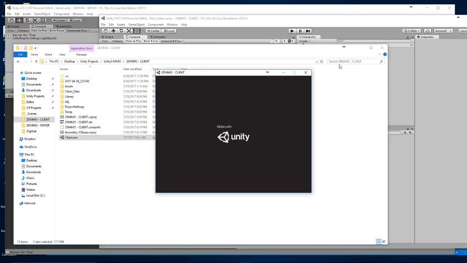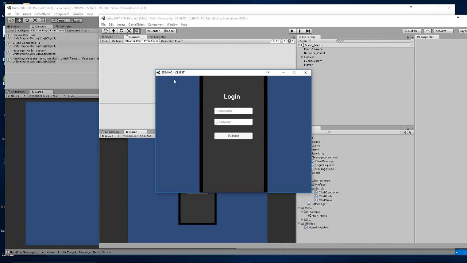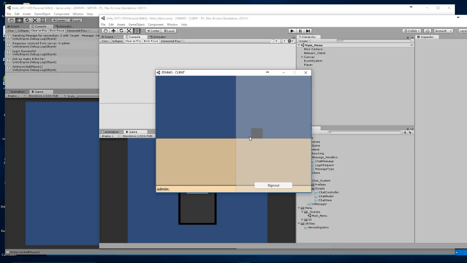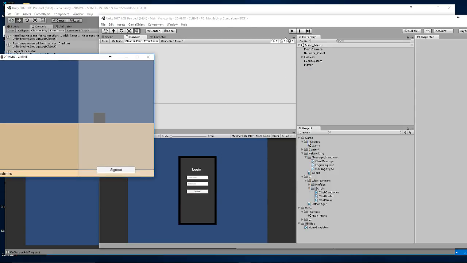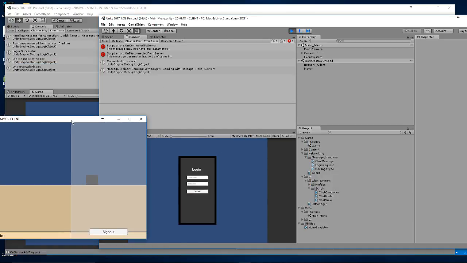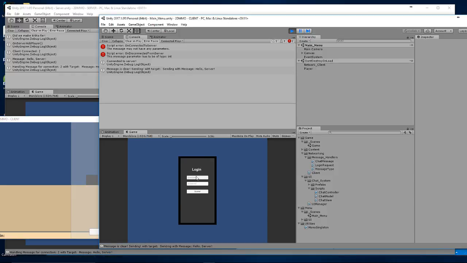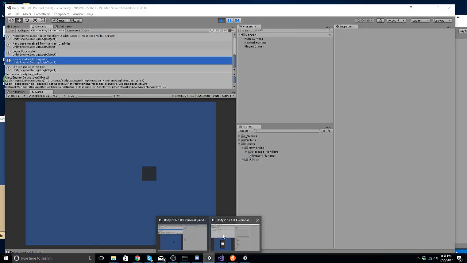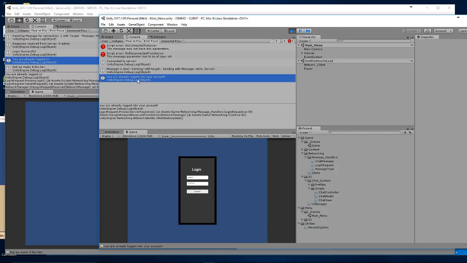So I want to be able to make sure I can see this. I need to log into this guy first so I can see the log in the actual editor. So let's log in here to admin. Alright, we're on. Good. Let's see here that we have connected. Let's go ahead and go admin. Okay, and here you go. You're already logged into your account. And check it out. You're already logged in on the server, as well as you're already logged into your account on the client. So I can't log in.